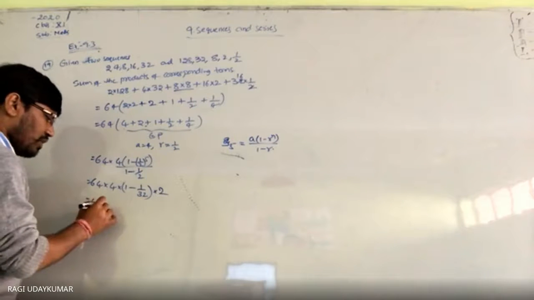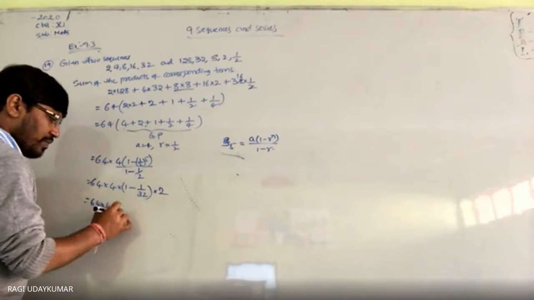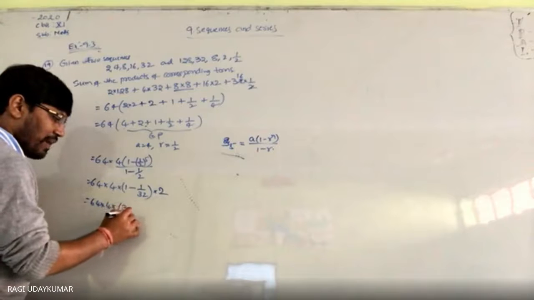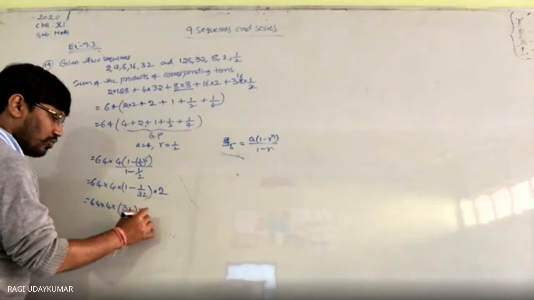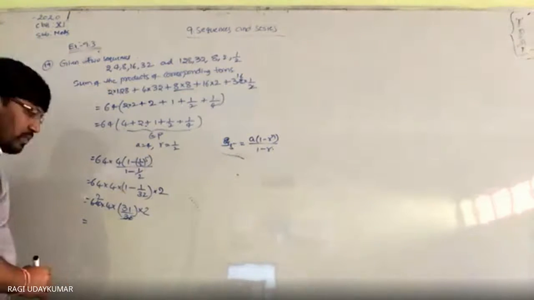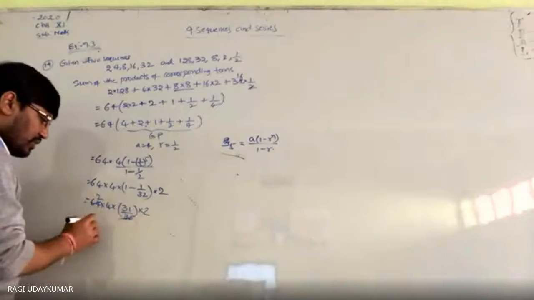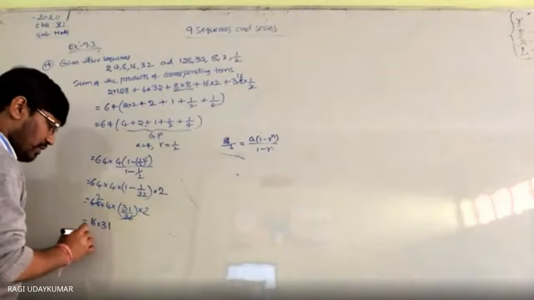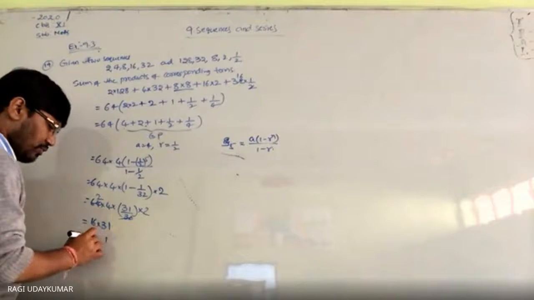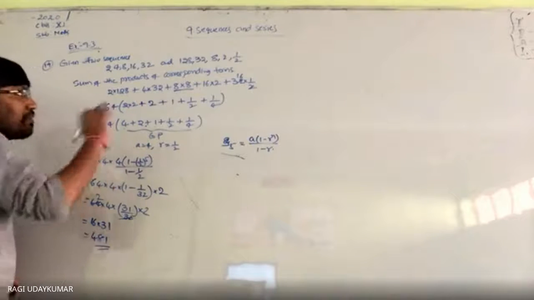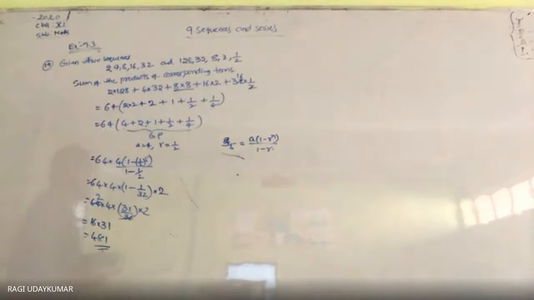So 64 into 4 into 31 by 32 into 2. 32 2s are 64. 4 2s are 8, 8 2s are 16. 16 into 31. 16 1 is 16, 16 3s are 48, so 496 is the sum of the resulting sequence.